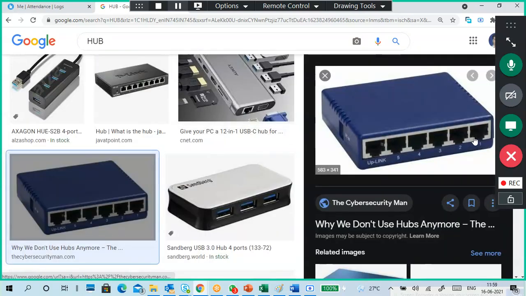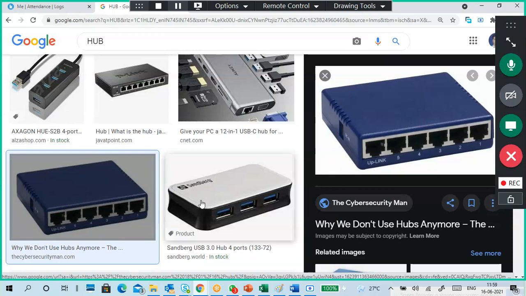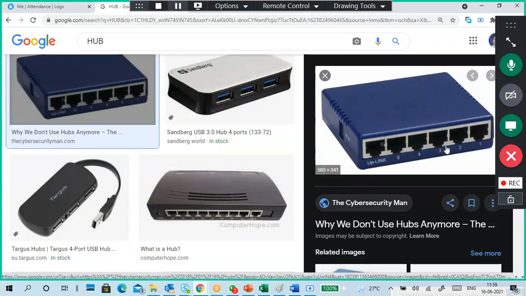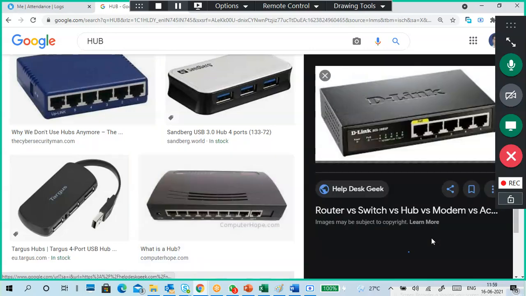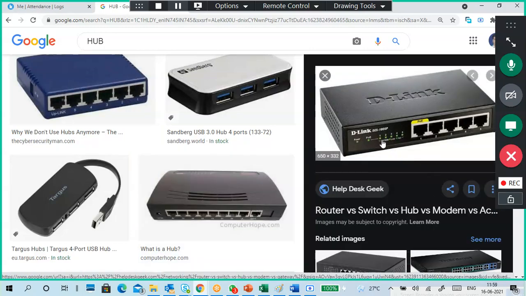Okay, so 1, 2, 3, 4, 5. It is uplink, meaning connected to outside. Uplink means like an internet connection, or connected to another hub, and the systems are connected. So you can see there are some LEDs available on top of it or at the backside. You can see 1, 2, 3, 4 LEDs.